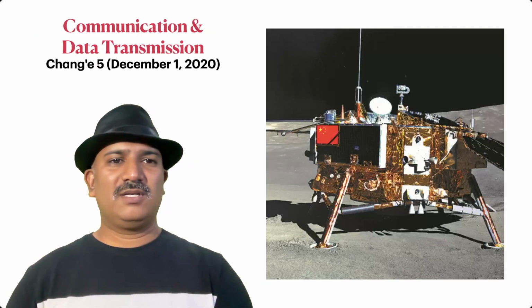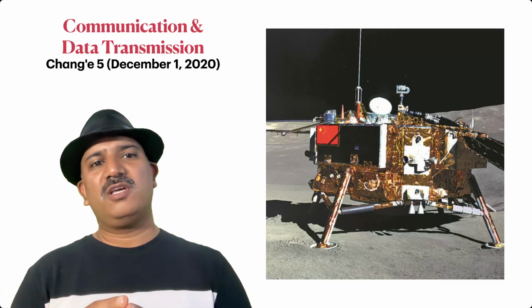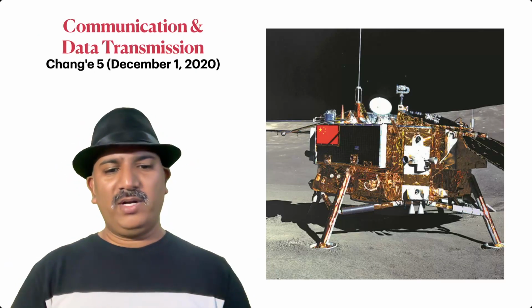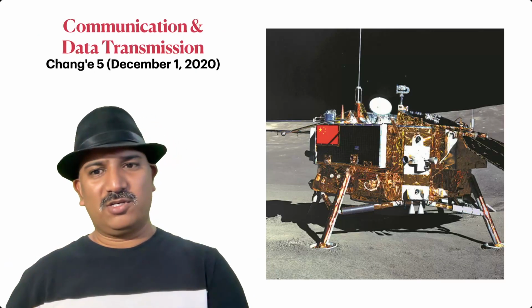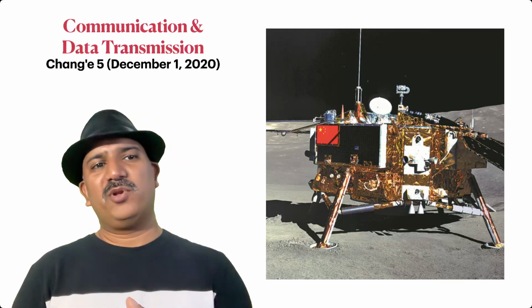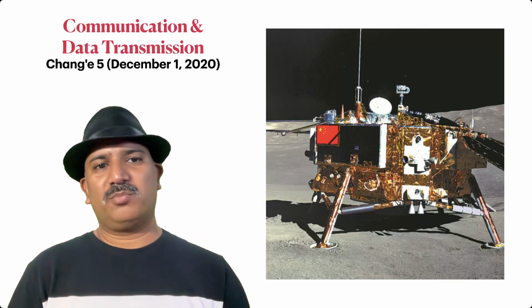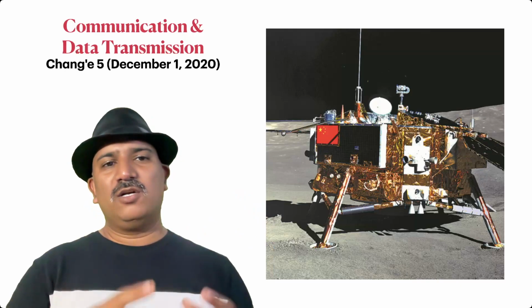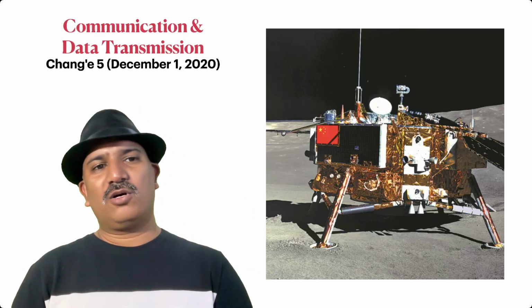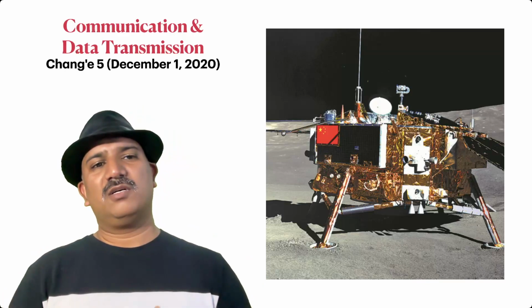The next one is the communication and data transmission errors. China's Chang'e 5, on December 1st, 2020, was trying to establish communication. What happened is they were unable to maintain constant communication when this lander started descending its path towards soft landing. Throughout the journey, it was being controlled, but at one point it lost the communication from the main orbiter, and this interrupted the landing.